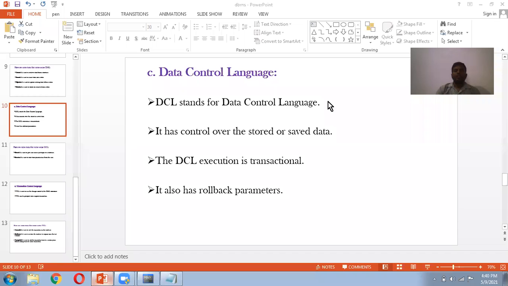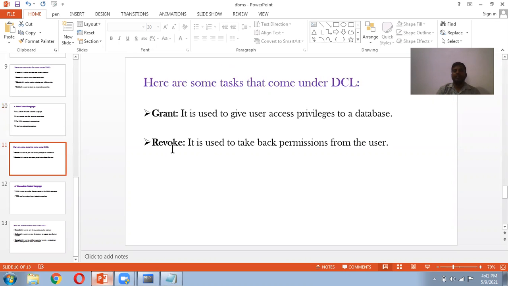Now we will see the DCL. DCL stands for data control language. As the name suggests, it has control over the stored or saved data. DCL execution is transactional. It also has rollback parameters. So what are the commands you can perform in DCL? That is grant and revoke. Grant is used to give user access privileges to a database. Revoke is used to take back permission from the database. We'll see these two things with a practice session.